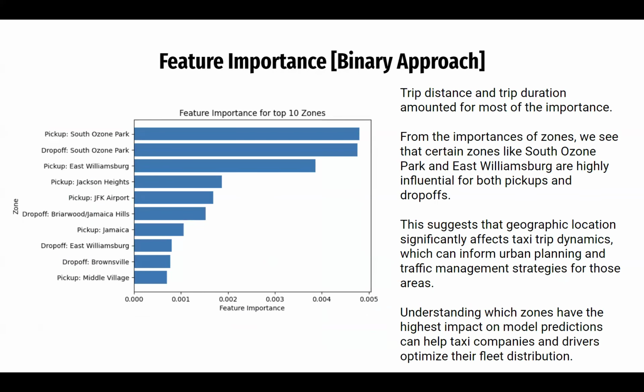So we wanted to consider what the important features were. The truth is trip distance and trip duration naturally were significantly more important than any other feature, but we still also wanted to check to see if there were any zones that were significant. And it was interesting to note that there were some zones that had a larger impact on the model than others. Interestingly enough, South Ozone Park, whether you're getting in or getting off there, had the most impact with respect to the different zones, which suggests that the geographic location actually does have an effect, as we expected. Next slide.